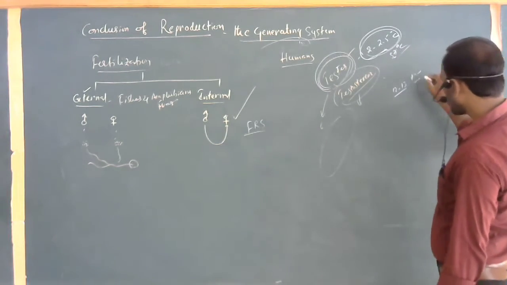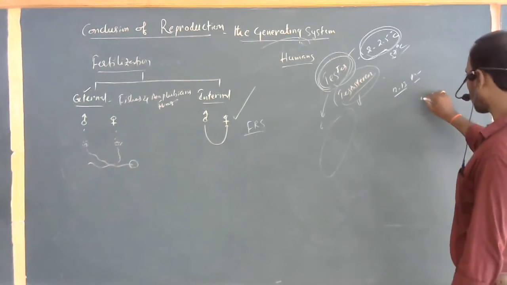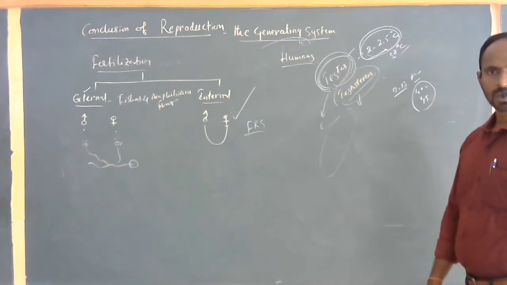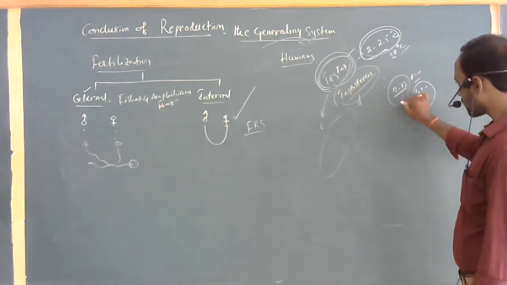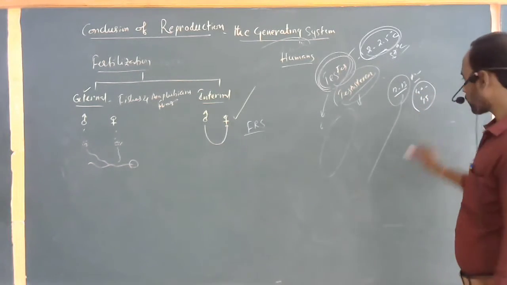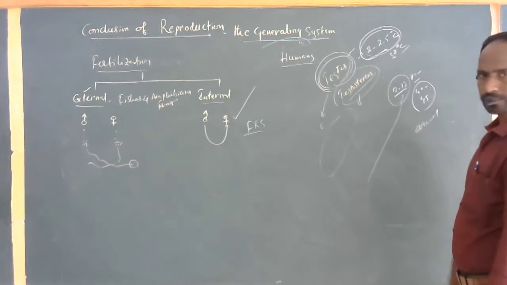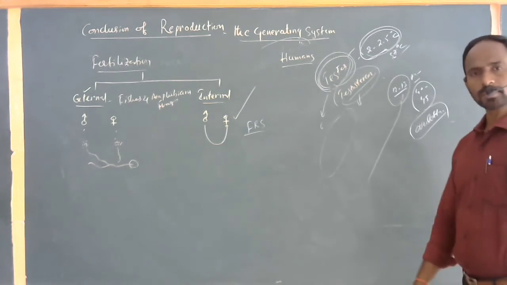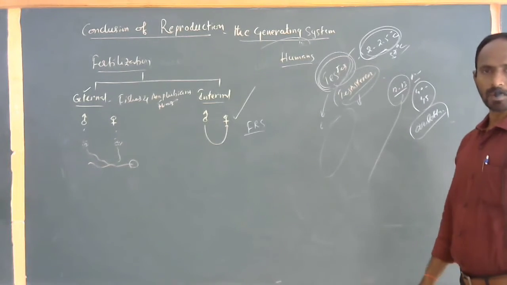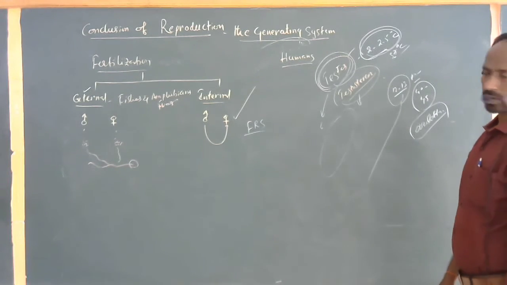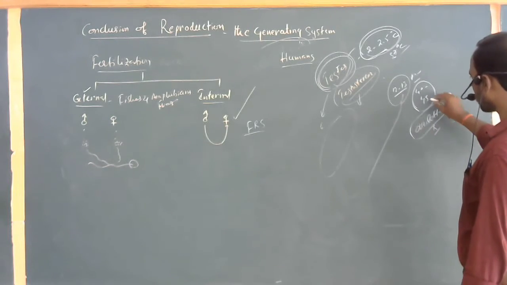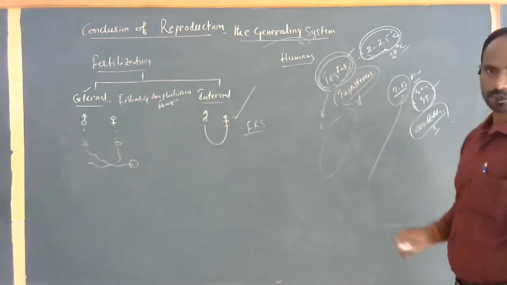From the first menarche onwards, up to the age of 40 to 45 years, the production of egg cells occurs continuously again and again. This process is commonly called ovulation. Production of ovules from the ovaries of the female body is called ovulation. After 40 to 45 years, the ovulation process completely stops. Then it is commonly called menopause.